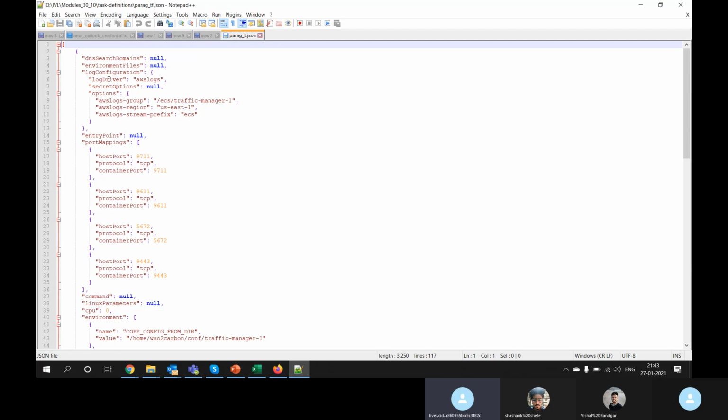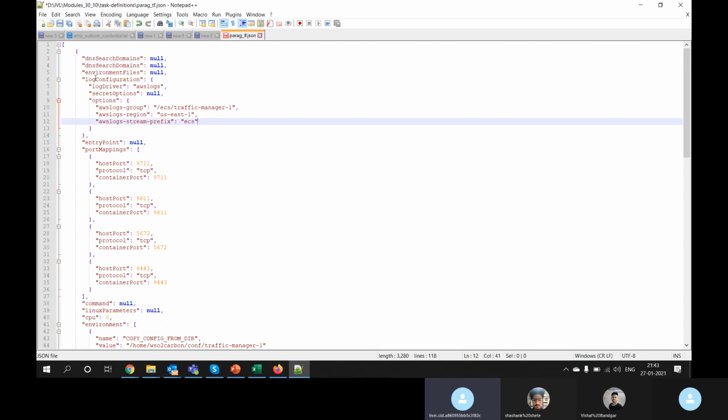So you can see there will be one key and corresponding there will be a value. Key should be unique. In a particular JSON structure, the key will always be unique. In this structure, DNS search domain will be one. If I try to create the same key again and validate, it will give me an error. Right now I'm not in the validator, so it will create an error.